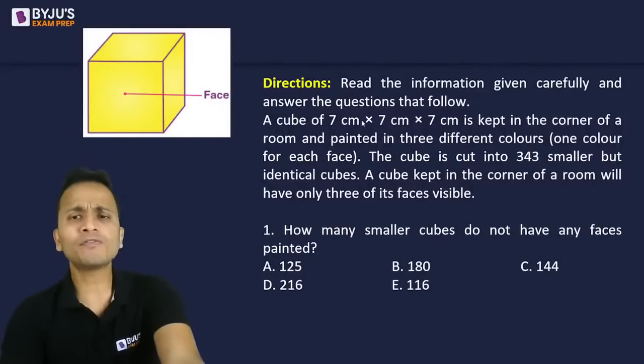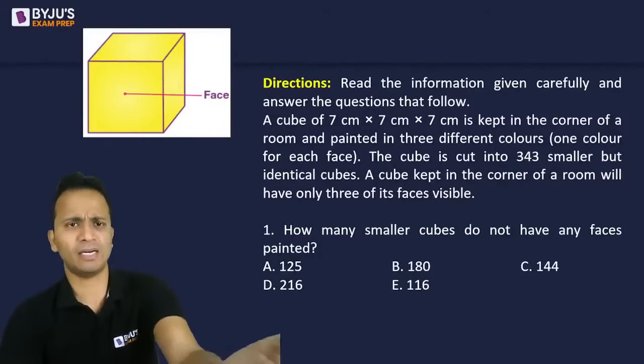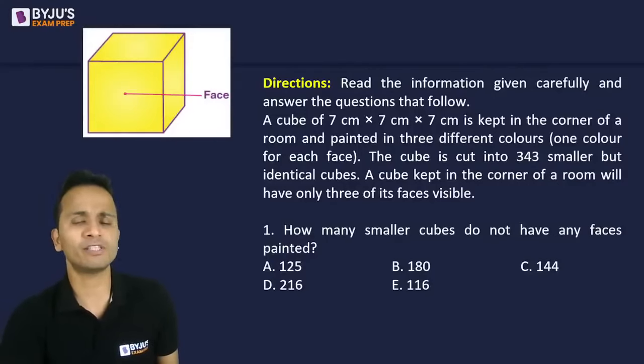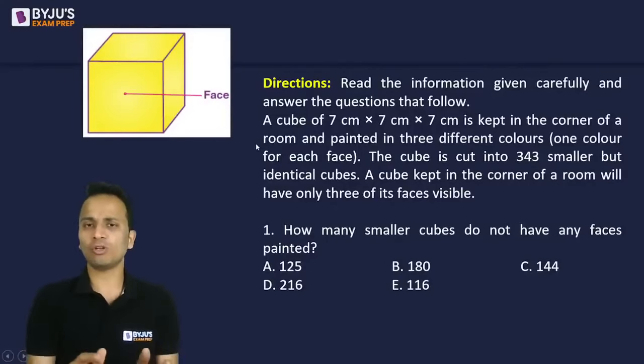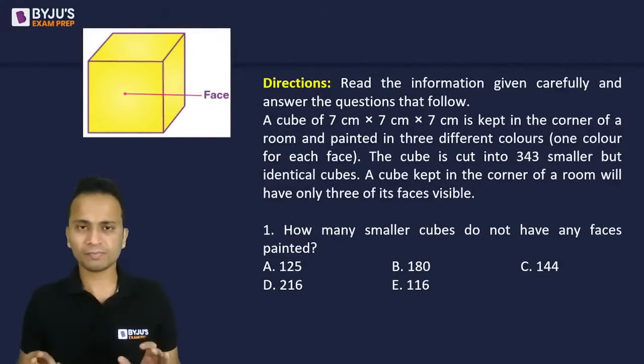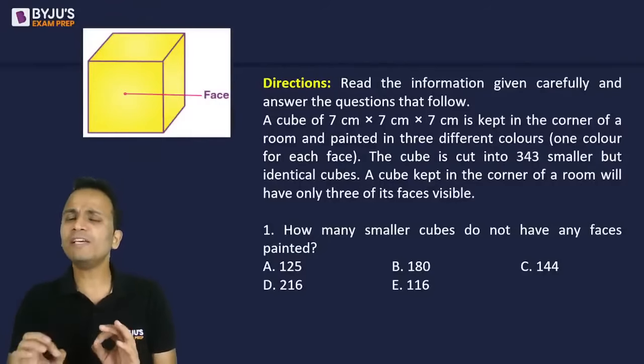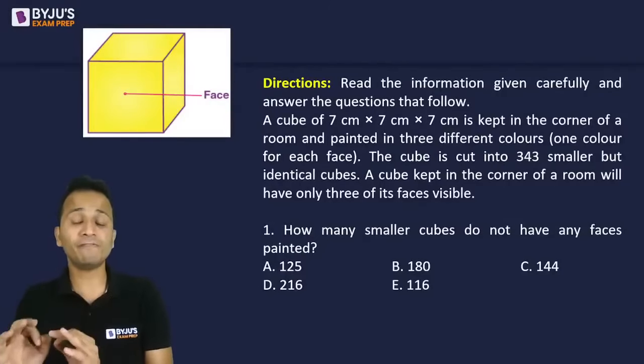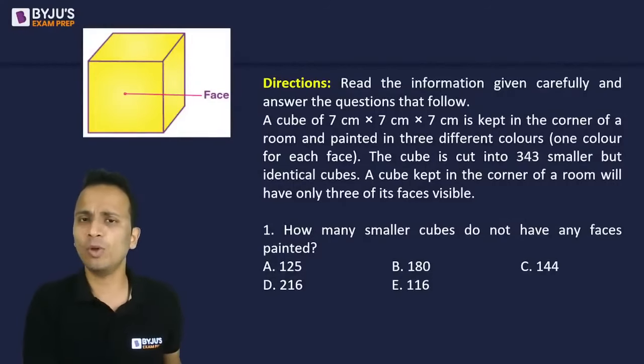Now the question says that a cube of 7 centimeter cross 7 centimeter cross 7 centimeter is kept in the corner of a room and painted in 3 different colors, one color on each face. Now this cube is kept at the corner of the room. The cube has 6 faces. As you can see, I have shown one of the faces of the cube. If I place the cube at the corner of a room, then 3 faces will not be visible. The 3 faces will be covered and 3 faces will be visible.